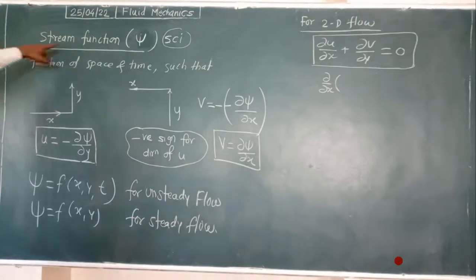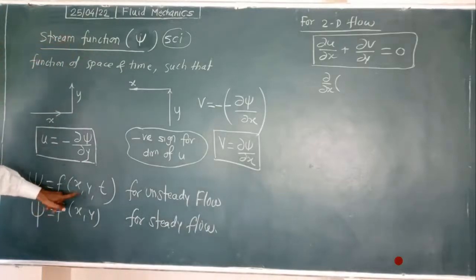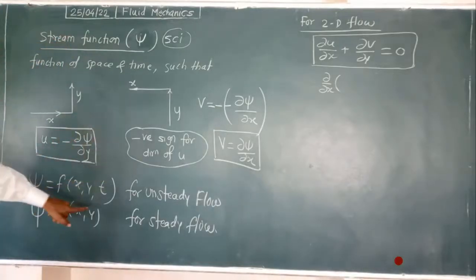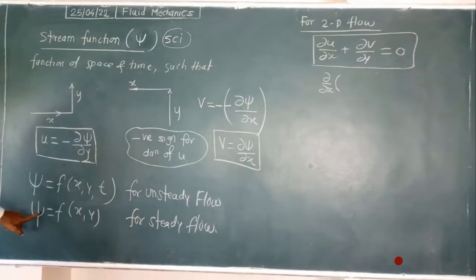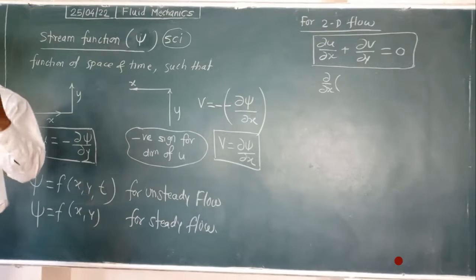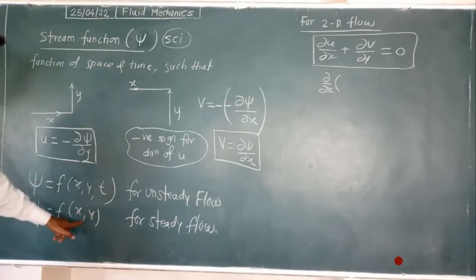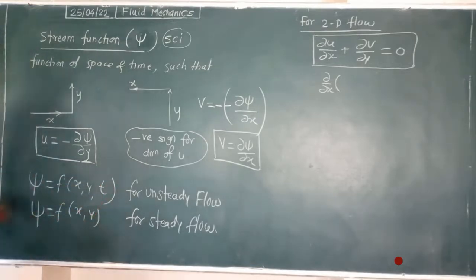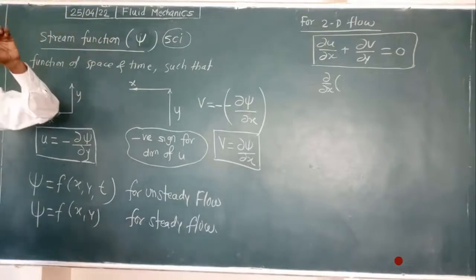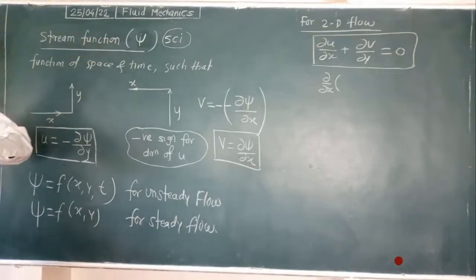By the definition, the stream function psi is a function of x, y and time for unsteady flow, and for steady flow you know that there is no change in velocities and densities with respect to time. So that is why it is a function of x, y, psi. This is psi, and the velocity potential is phi.